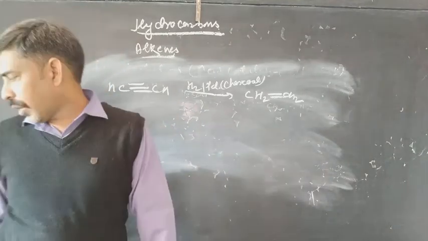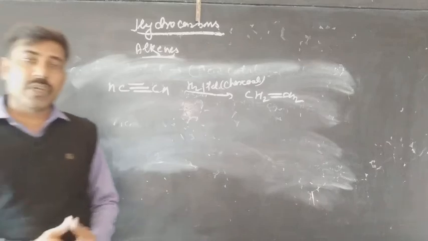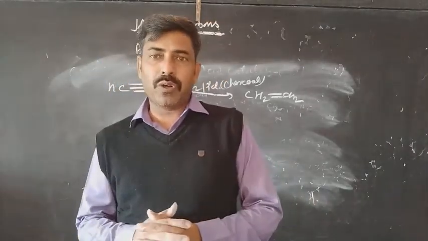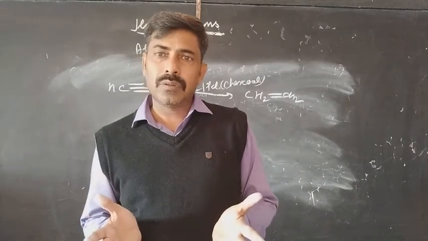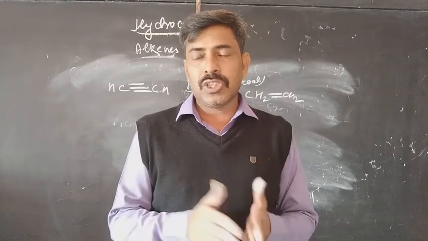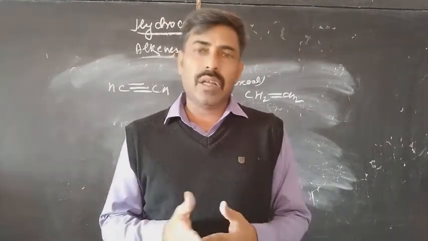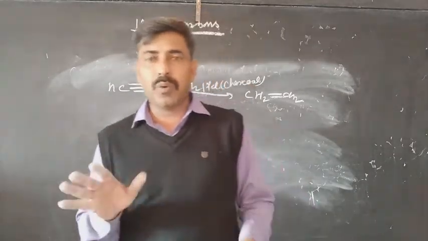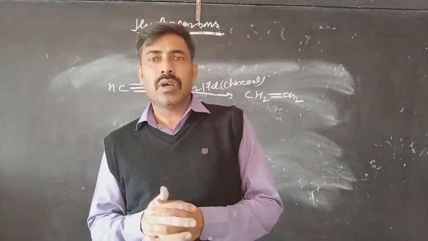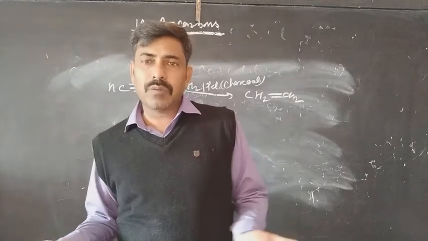Now the physical properties of the alkenes. Sorry, alkenes we are talking about. We are talking about the color, smell, boiling and melting point, and the last one, that is the solubility. These are the 4 factors we are going to talk about. So when we start from the color, what is the color of the compound? The color will be colorless.